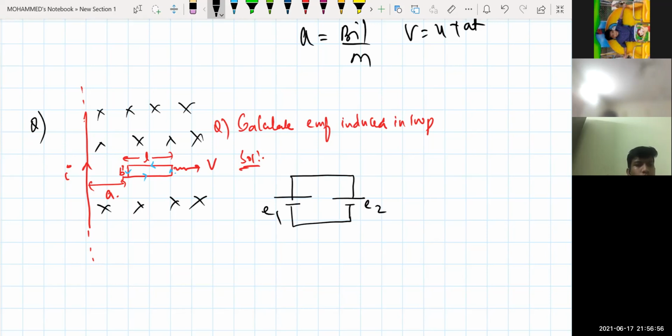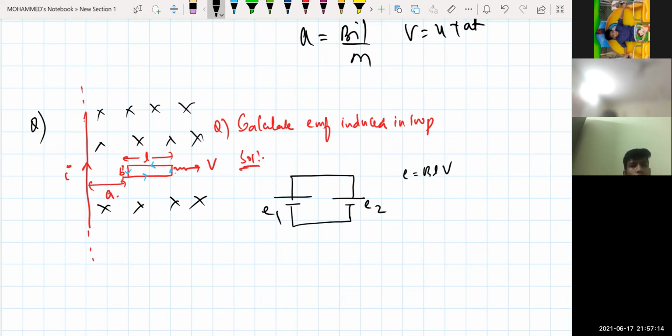What is EMF, can you tell me? From the relation E is equal to BLV. Now see, V is in the front direction, positive x-axis, and the magnetic field is inside. That means the force acting on this one is in which direction? Upward direction.